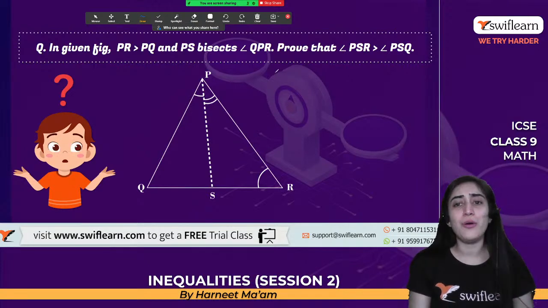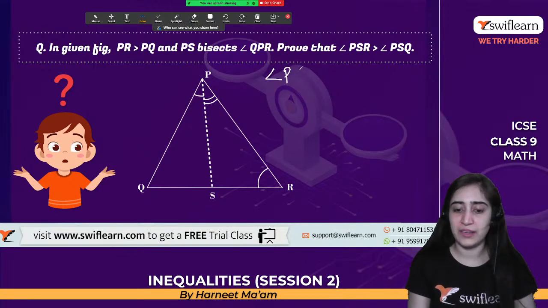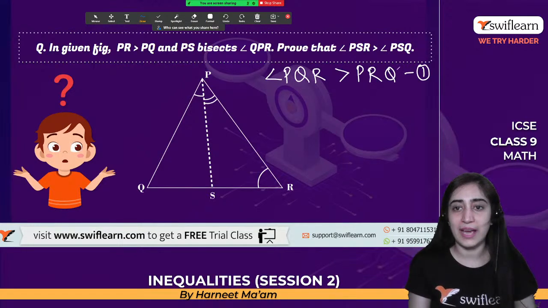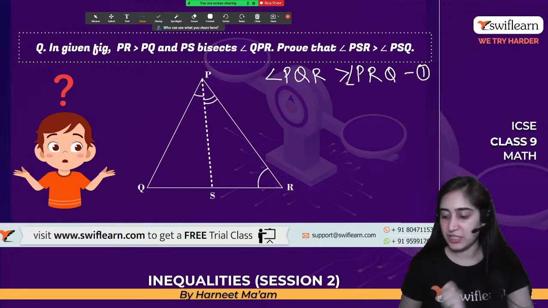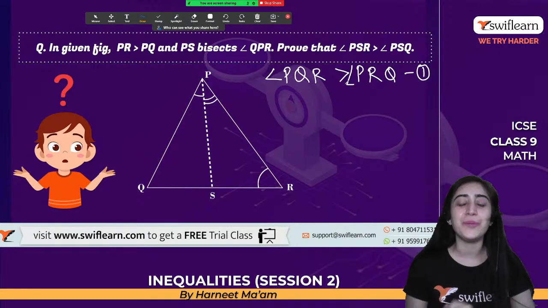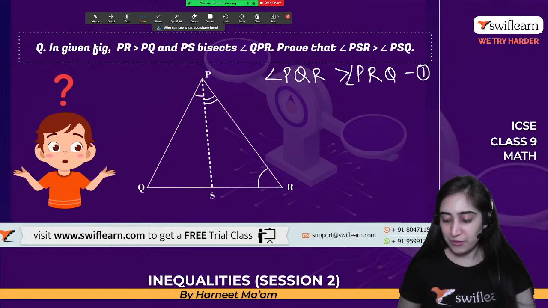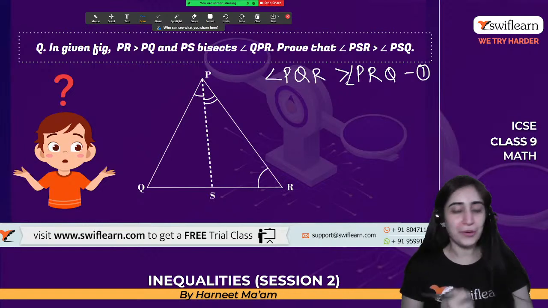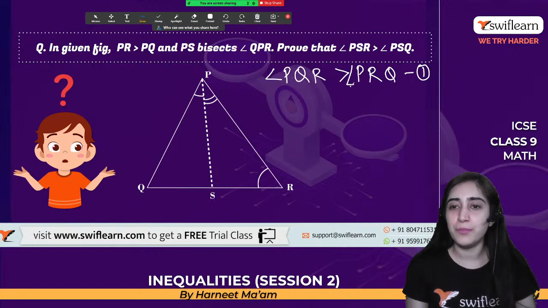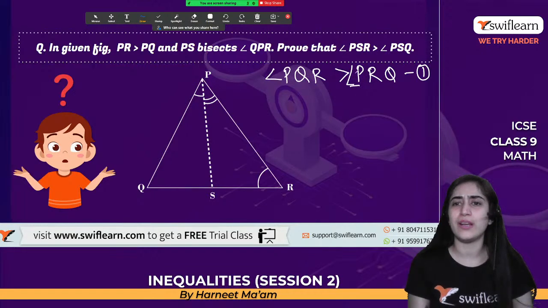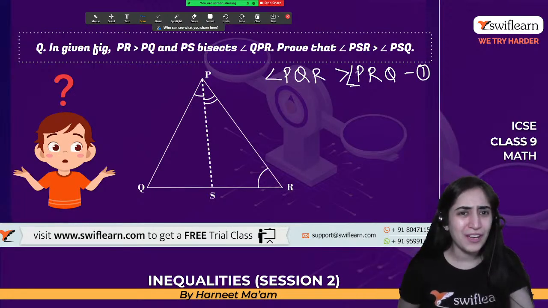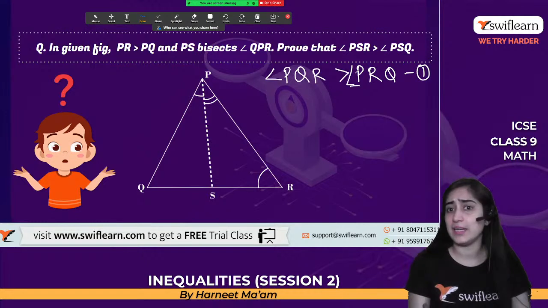So now the first equation gives me that PQR is greater than PRQ. That was the first equation that I got. Now I know this angle, so why not add X on both sides? Will that make a difference in the greater than sign? It will not.